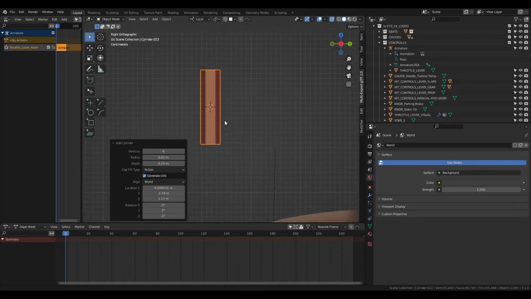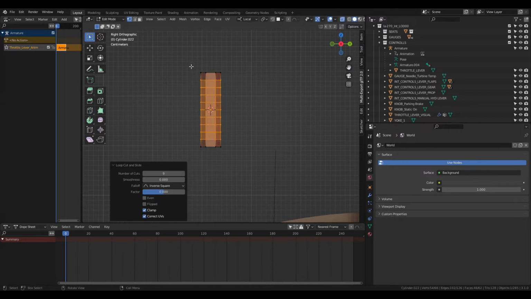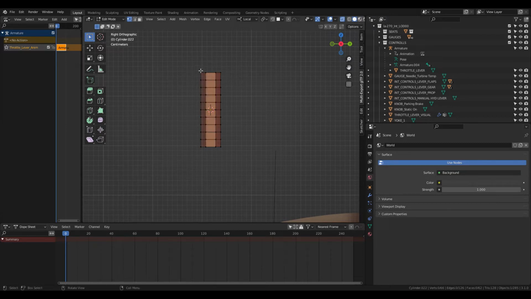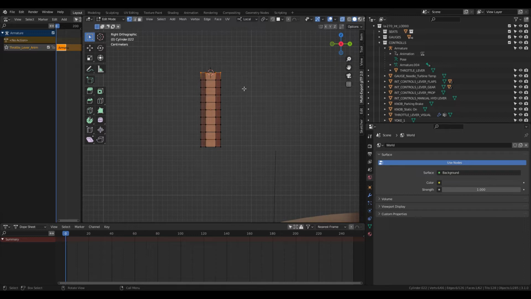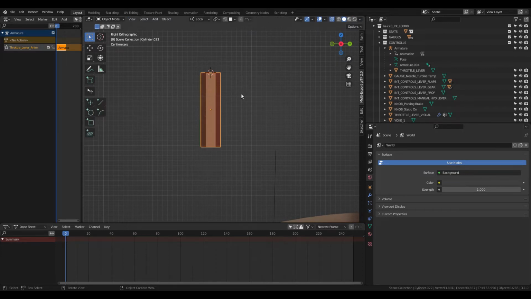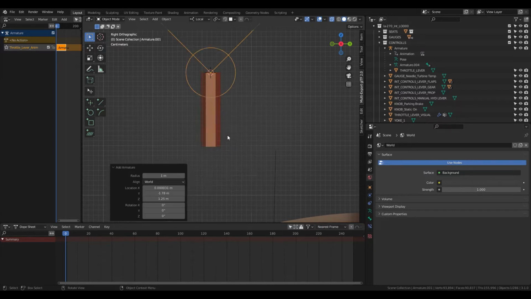Alright, tab into edit mode, hit Control R to put some edge loops in there. Now I'm going to select the top, hit Shift S, cursor to selected, tab back out to object mode, Shift A, and add an armature.